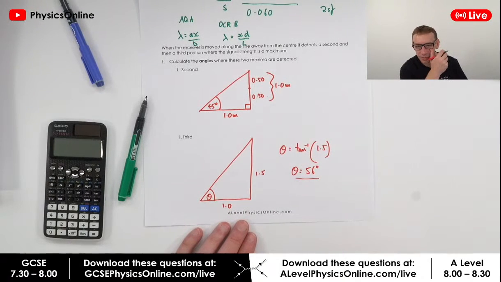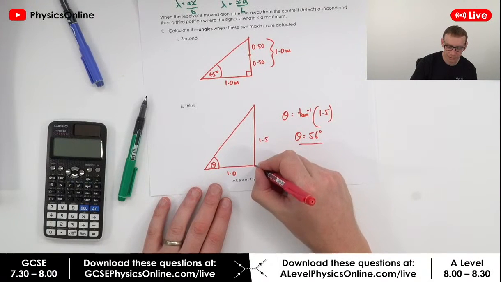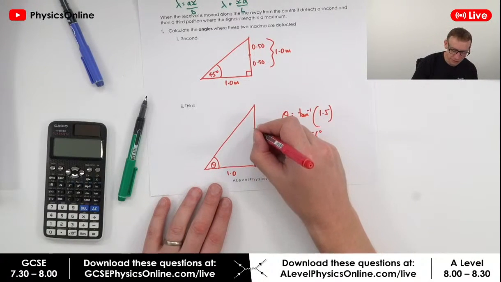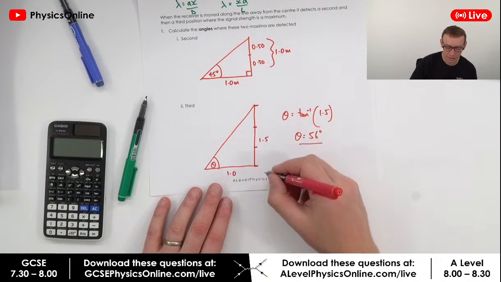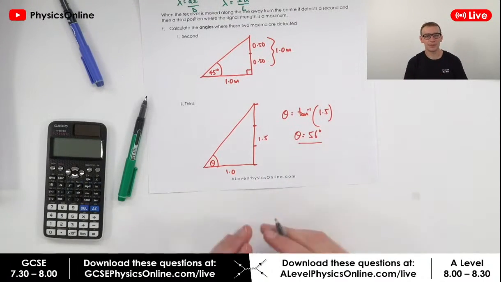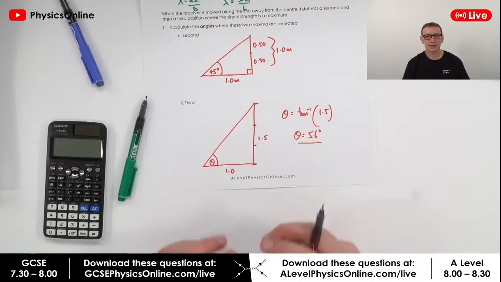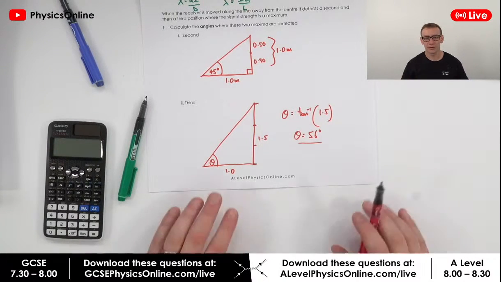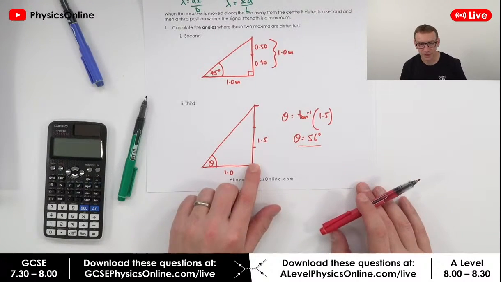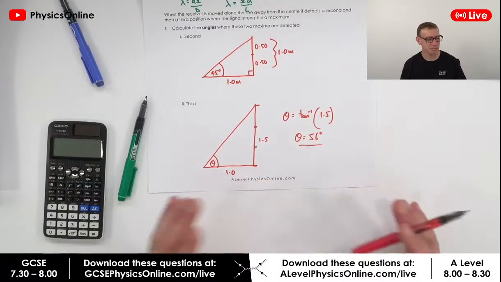Isn't there a maximum in the middle? Yes, there is. Sorry, we've got the 0th maximum, and then the first, second, and third. But we're going to get the biggest signal in terms of the amplitude in the very dead centre, because as these go further away, more of the microwaves are going to be lost to the surroundings. So there's a maximum in the middle, and then it goes min, max, min, max, min, max. Does that make sense? Hopefully it does.